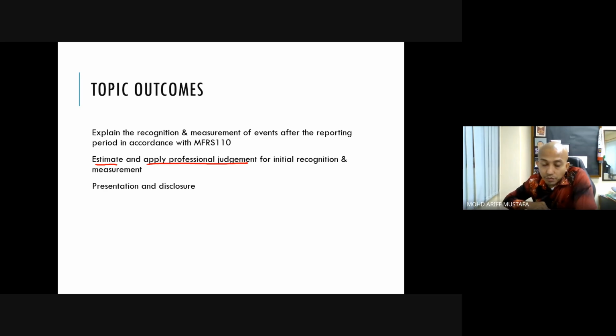Those are all our estimation. So if we get more accurate information during the next accounting period, will it affect our estimation? This is the situation that we are going to see under this topic in MFRS 110.